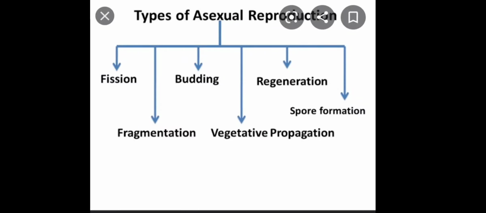The artificial includes cutting, layering and grafting, whereas natural vegetative propagation occurs by the vegetative parts, that is the stem, root and leaf. The details will be given